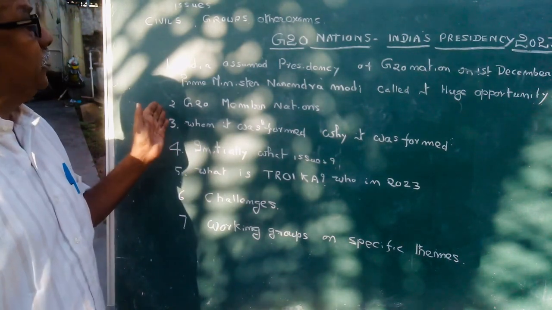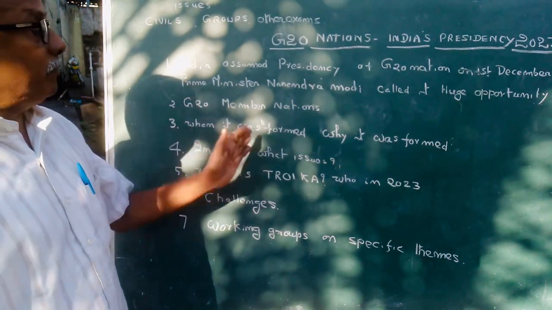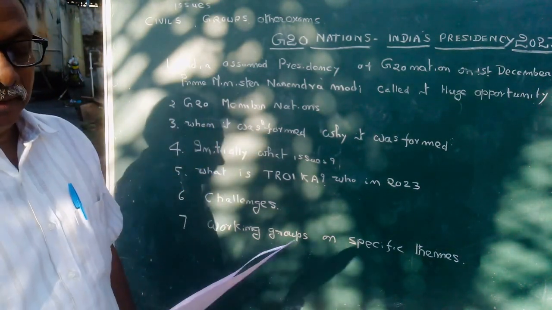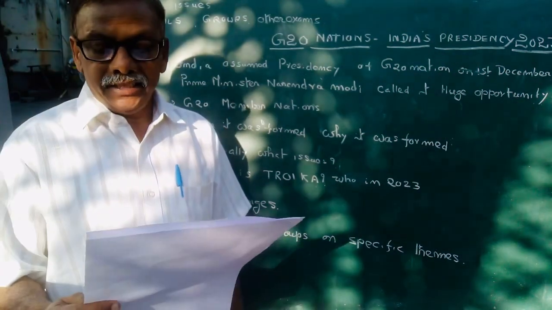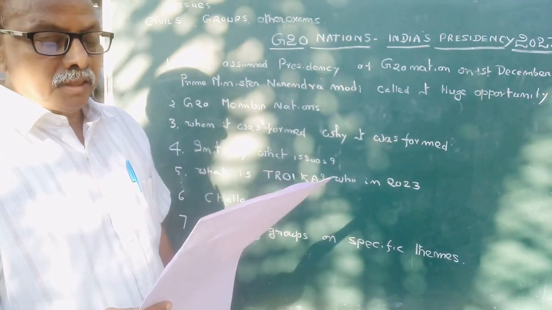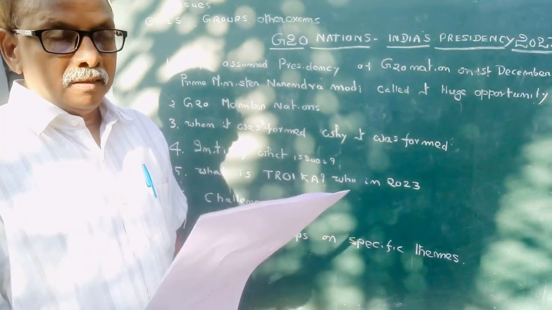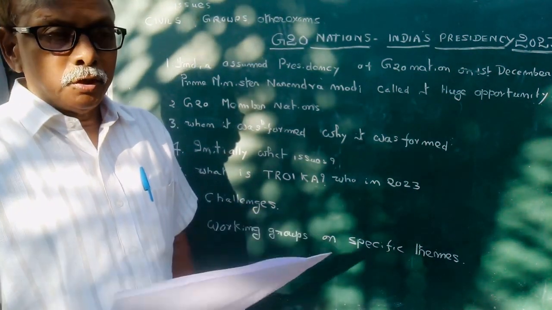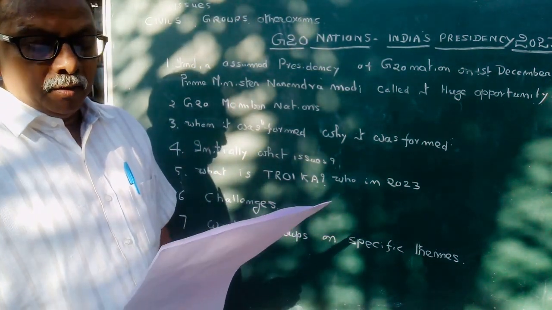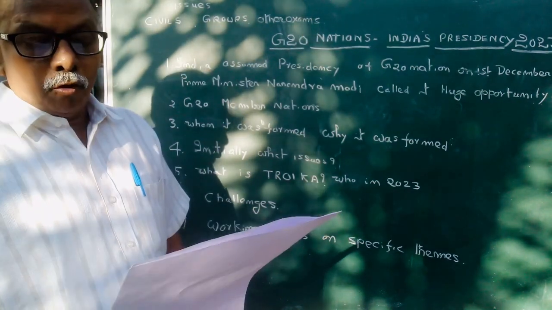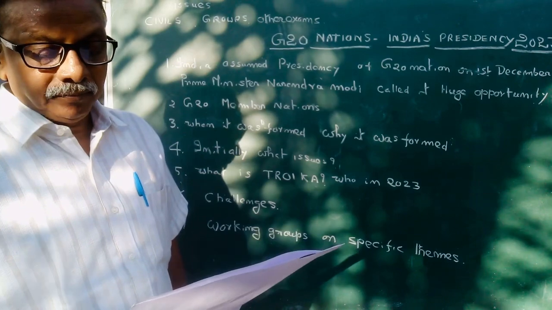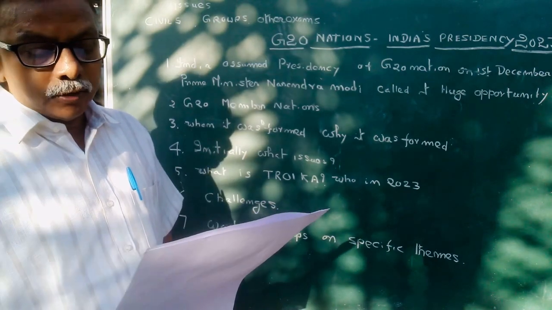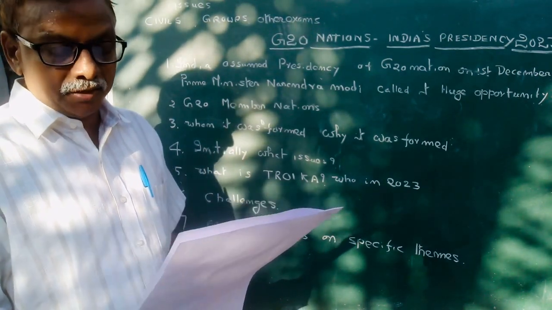But how have the G20 member nations evolved? How were the G20 nations formed? In the years 1997 and 98, there was an economic crisis throughout the world. So it became compulsory to form a premier forum for international economic cooperation, meeting the finance ministers and also the central bank governors of each nation.